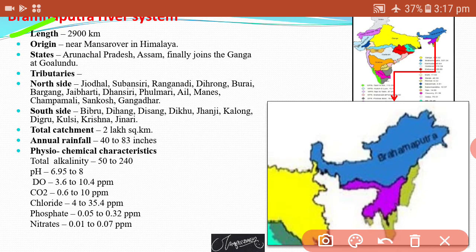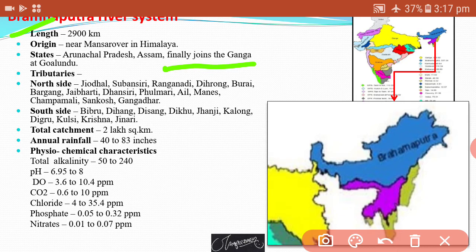The origin of this Brahmaputra river is near Mansarovar in the Himalayas. This river covers states like Arunachal Pradesh and Assam, and finally joins the Ganga. Finally, this river joins the Ganga, and both then finally join the Bay of Bengal. Which type of tributaries are found?